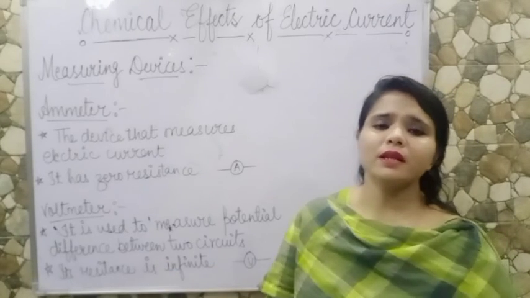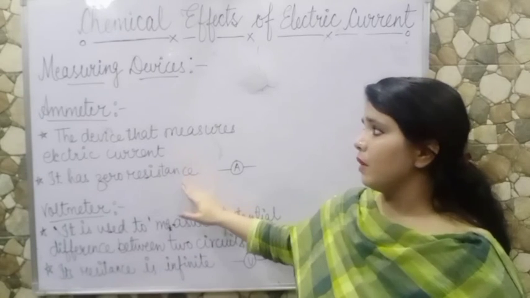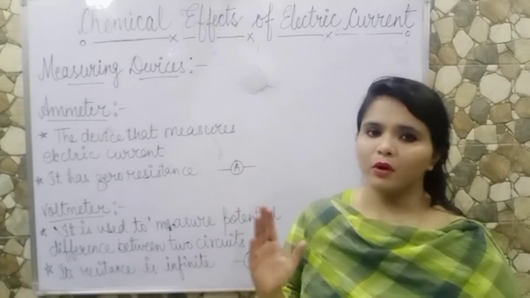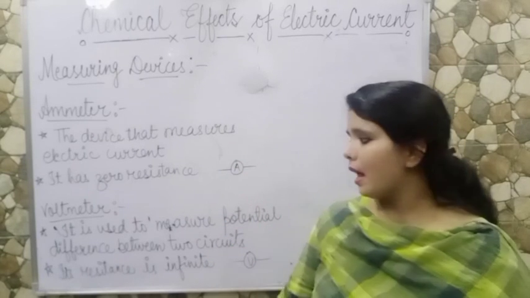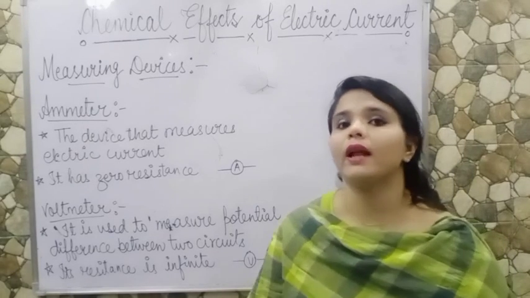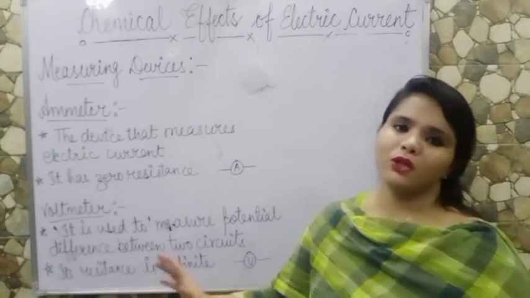What is resistance? That which resists the electric current. If ammeter has resistance, then it will not calculate the correct reading of electric current, and if voltmeter does not have infinite resistance, then it will not calculate the right amount of potential difference.